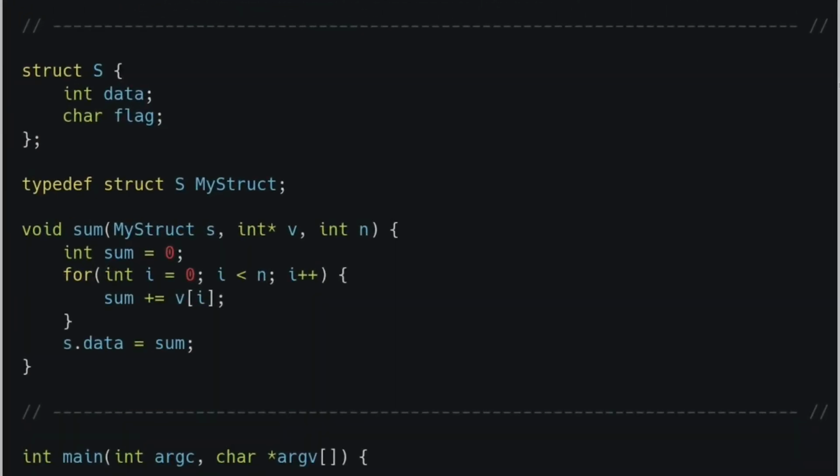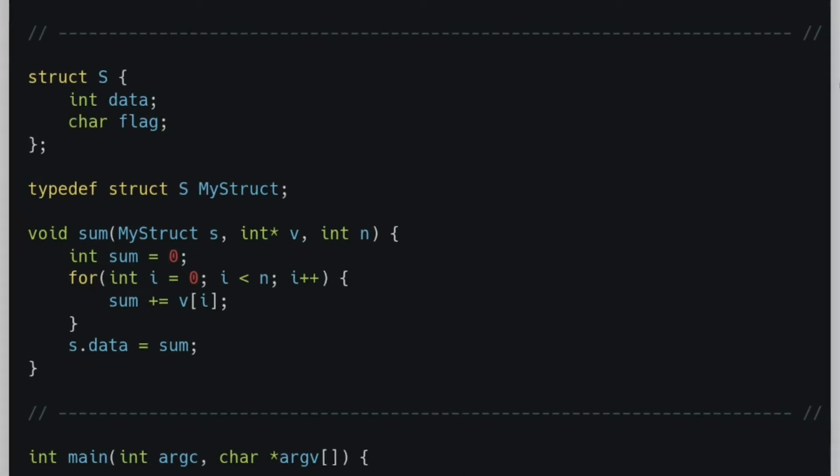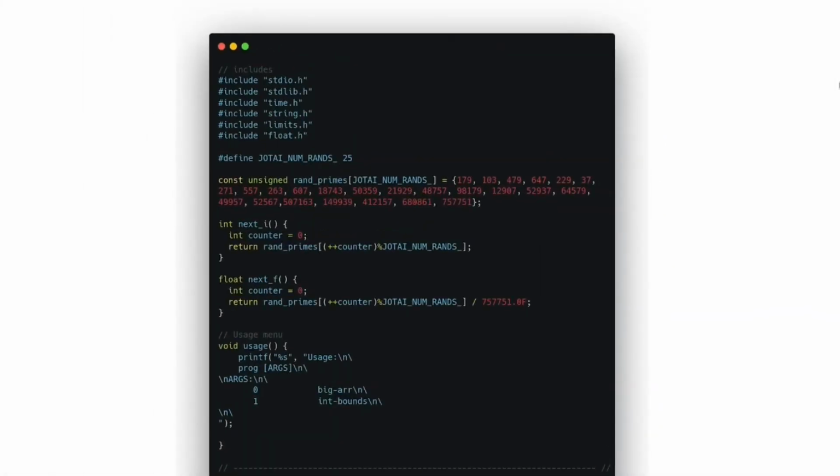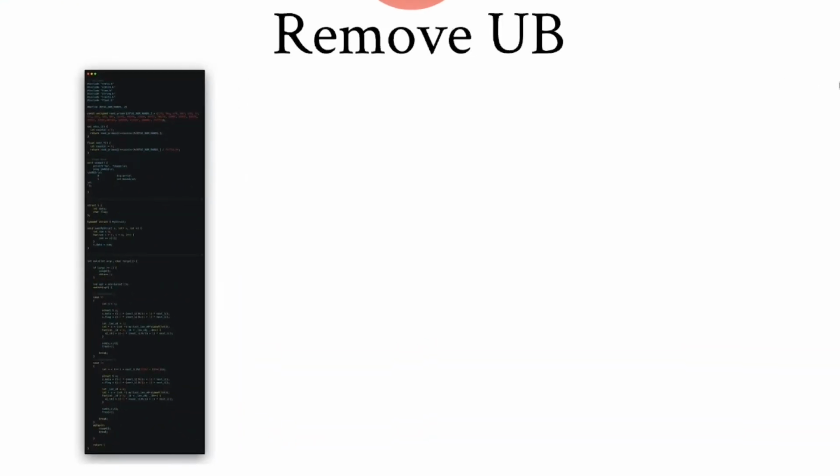Then we place the original program. Finally, we add some includes and some auxiliary functions. And this is what the first version of the benchmark looks like. Now we must remove the cases that run with undefined behavior.